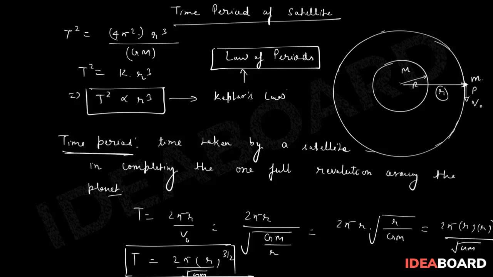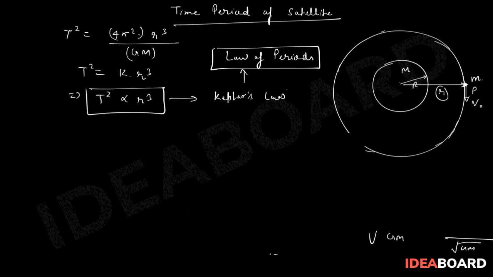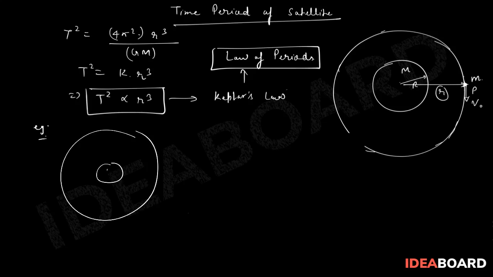Let's take one example question so that it will give you much more clarity on how to utilize this. Suppose there is a planet and there is a satellite which is orbiting in radius r.